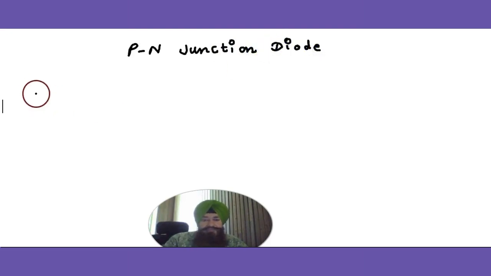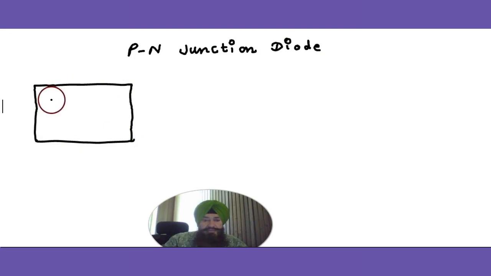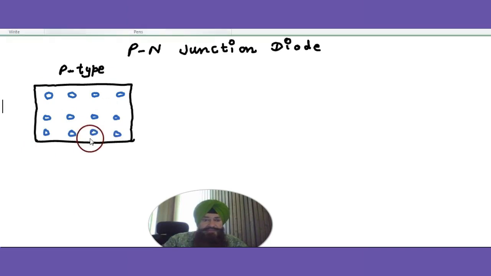Now, PN junction diode. This is P-type semiconductor. P-type semiconductor has majority carriers, holes. Holes are the majority carriers. So these circles, the circles, they are now called holes. They will be called holes.